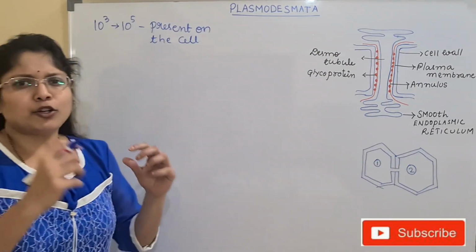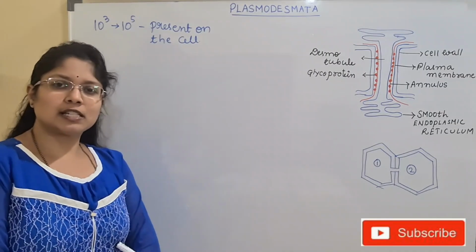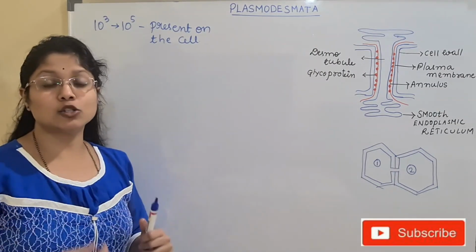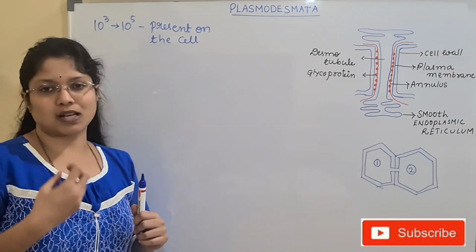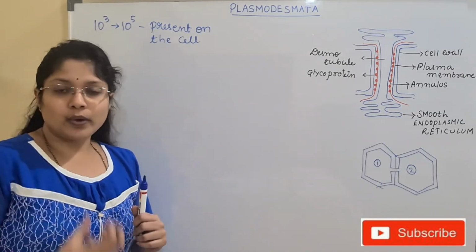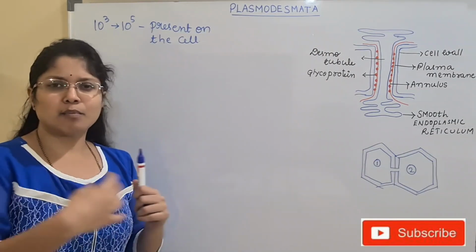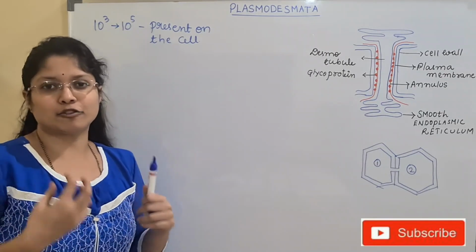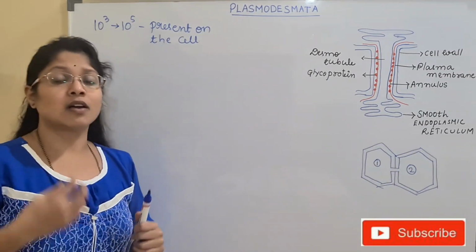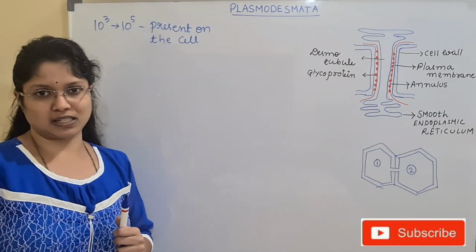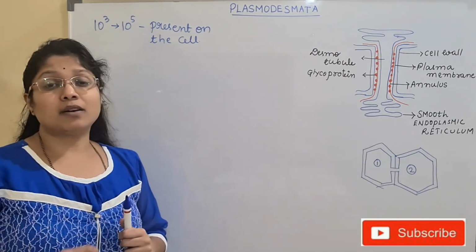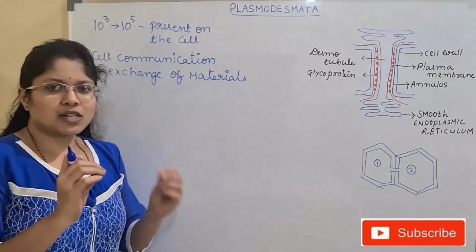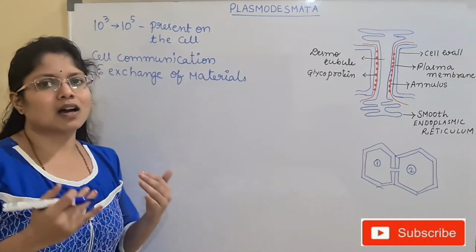These minute pores present on the cell surface form cytoplasmic channels, acting like a cytoplasmic bridge through which the plant cells communicate continuously. Not only that, exchange of different kinds of materials also takes place with the help of these plasmodesmata. So they play a major role in cell communication. These are fine cytoplasmic channels through which the neighboring cells are connected.